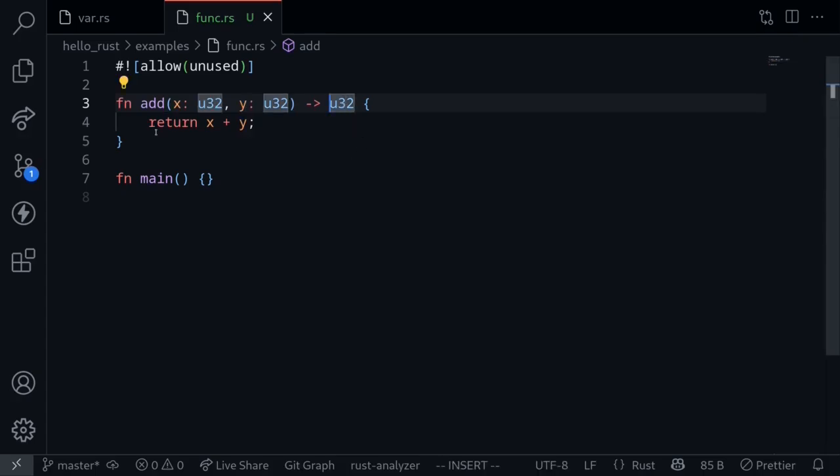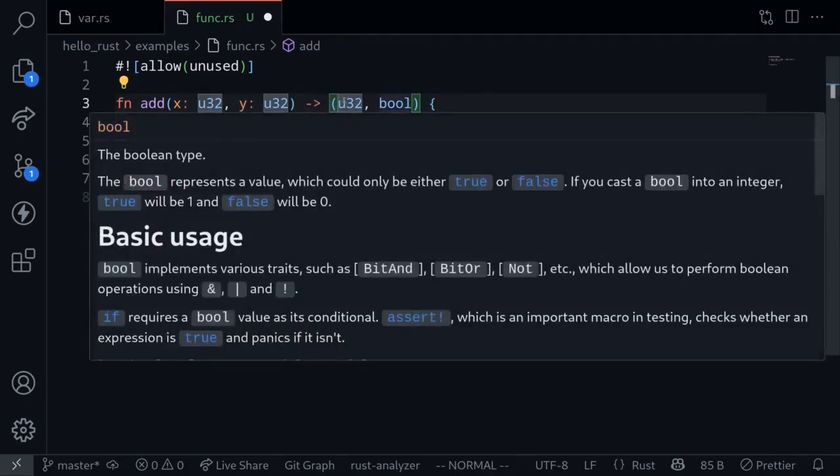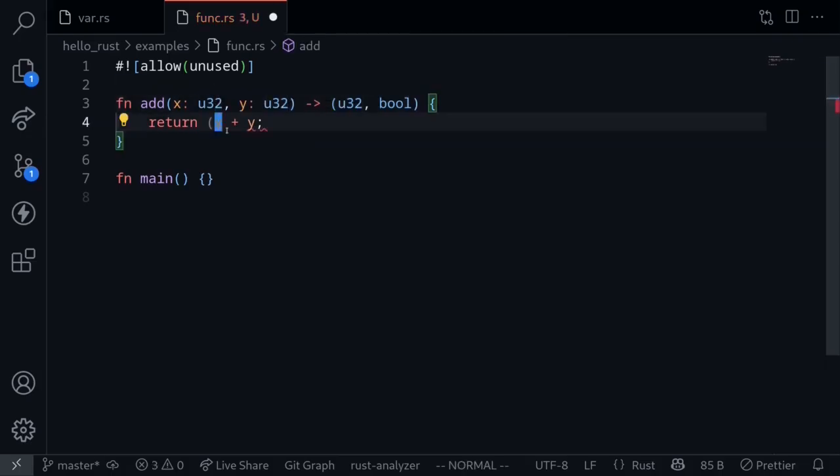Now, if you're curious on how you would turn this function so that it returns multiple outputs, for example, let's say we wanted to return a u32 and a Boolean. And as you can see from here, all you have to do is wrap our outputs in parentheses. And over here, we'll say x plus y, and then return a Boolean, let's say true. So this is an example of returning multiple outputs.